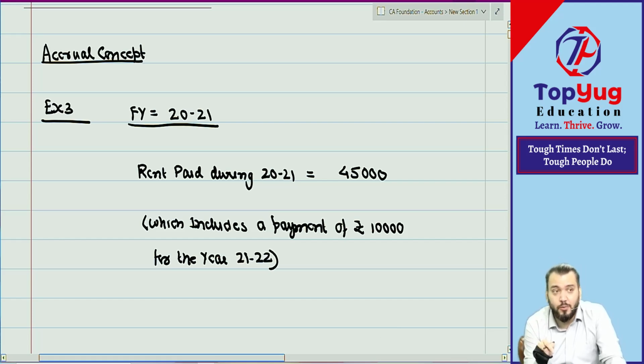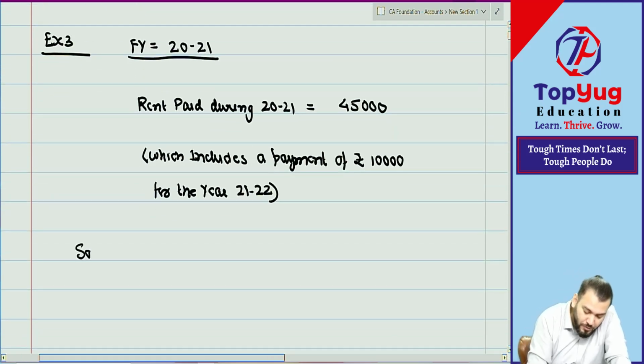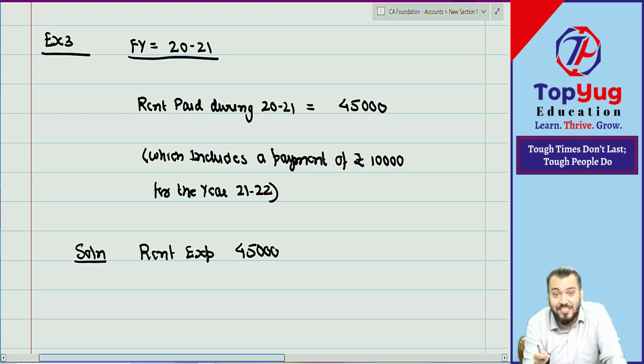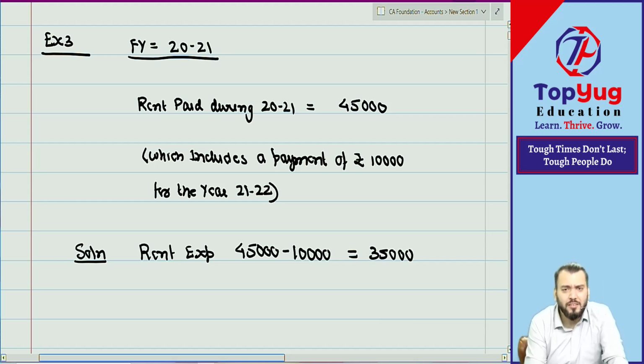45,000. But this includes a payment for which year? Next year. What is the rent expense of current year? So rent expense will be how much? 45,000 was paid, but 10,000 does not relate to current year. It relates to next year. So minus 10,000 is equal to what? 35,000. Correct? Very simple.